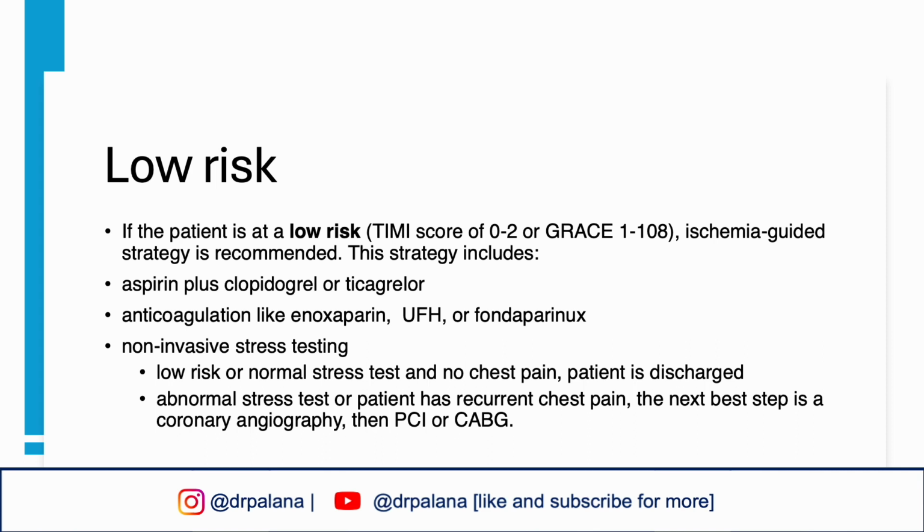If the patient is at low risk or has a normal stress test and the patient has no chest pain, the patient is then discharged from the hospital. However, if the stress test is abnormal or the patient has recurrent chest pain, the next best step is a coronary angiography, and then a PCI or a CABG is performed if there is indication.